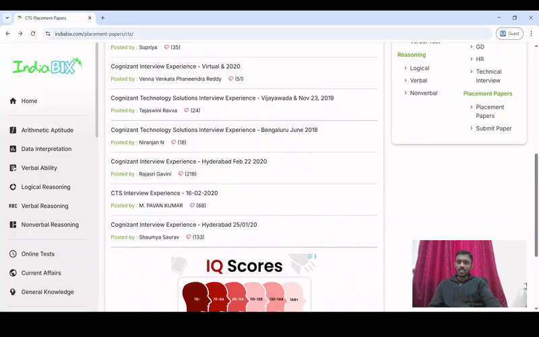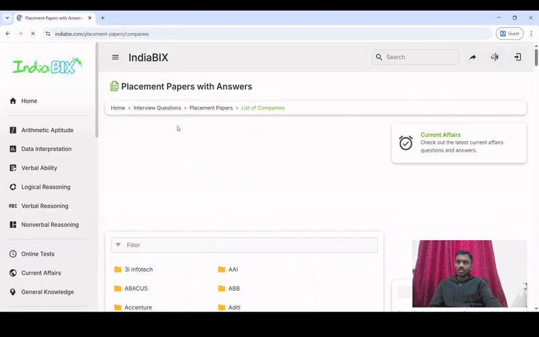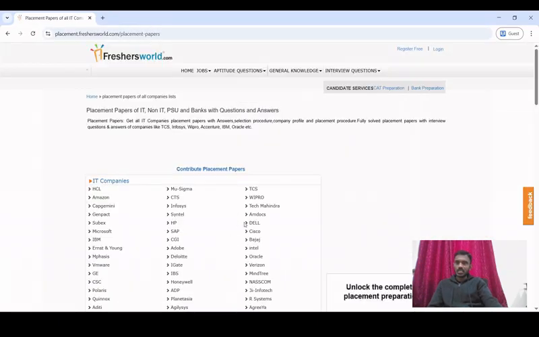Let's move on to the next website, which is placement.freshersworld.com. This link is basically from the freshersworld.com, right? And let's go to this link. So here we are in the freshersworld.com. Again, we are in the placement paper section.